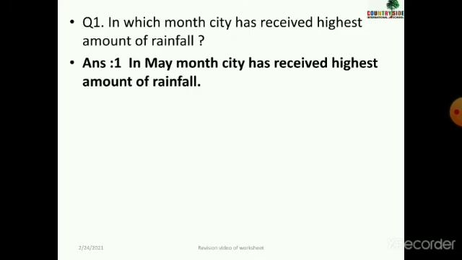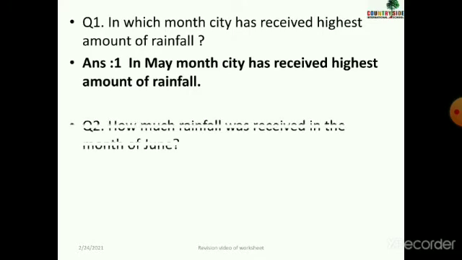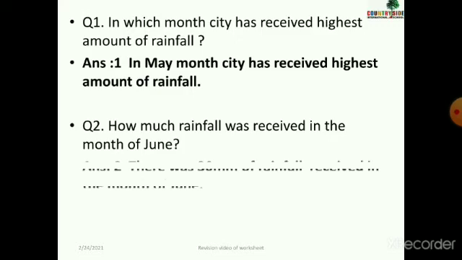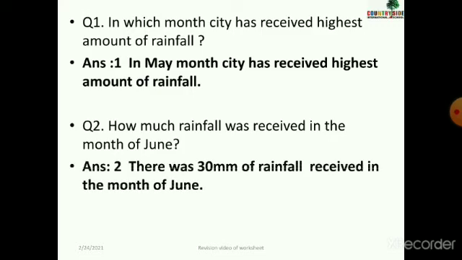Now the second one is: how much rainfall was received in the month of June? See the graph and tell me. Yes, you are all correct. There was 30 mm of rainfall received in the month of June.